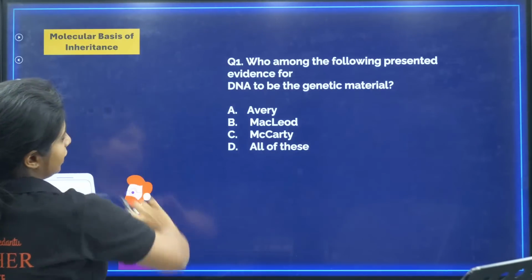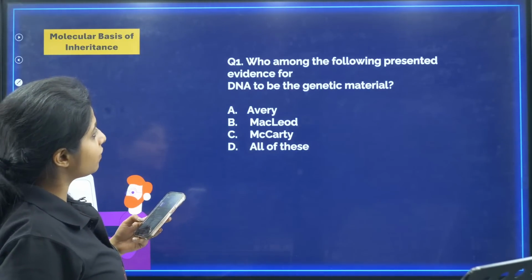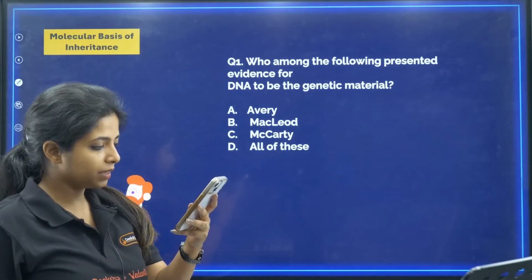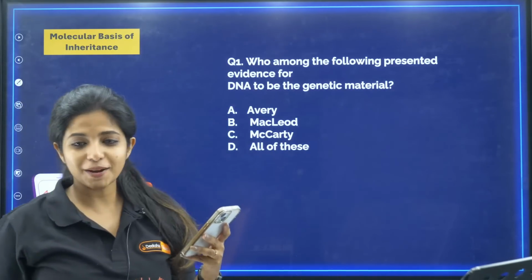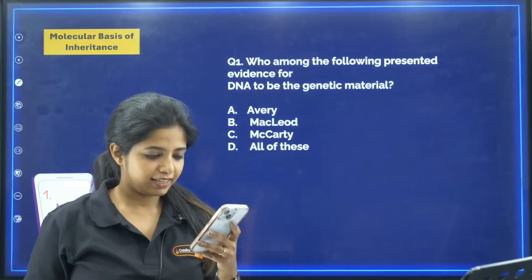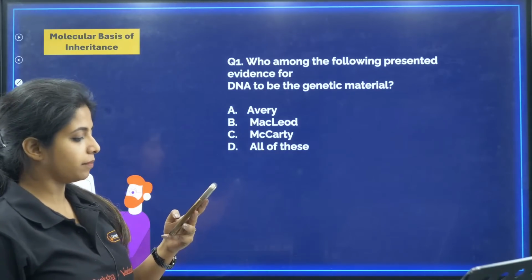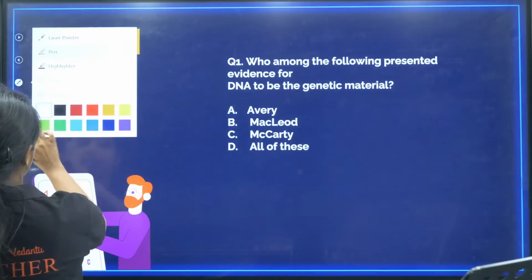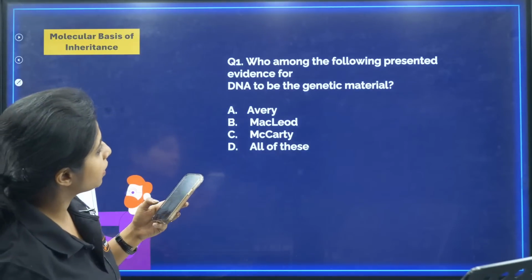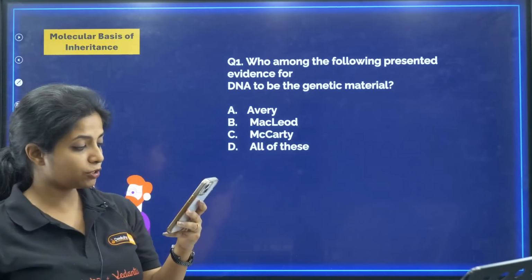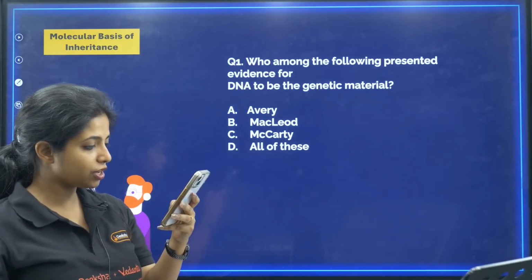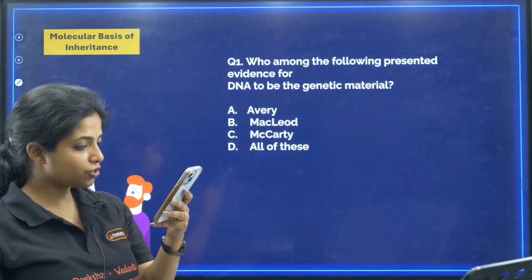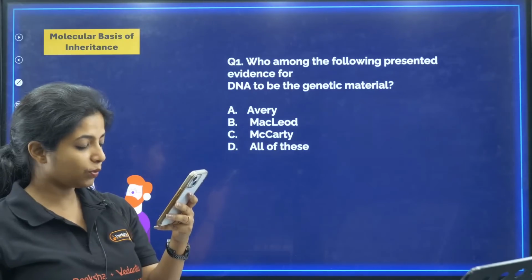Chalo. Who among the following presented evidence for DNA to be the genetic material? 1D. So let's see who all got this particular chapter clear. Varsha, my name is Jasmine Joy. Okay, you can call me JJ ma'am. No problem. You don't have to call the entire name. Okay, now who among the following presented evidence for DNA to be genetic material? My dear children, all of you are saying D. Let me see. Nijaganaradhe, Chandrasekhar, Kizar, and then Devraj, Nikhil, Suvida, Kiki.